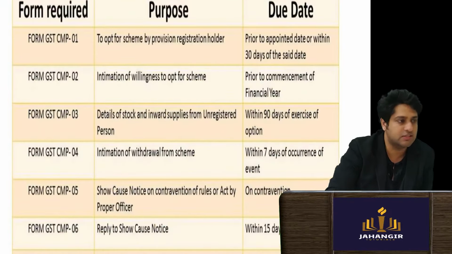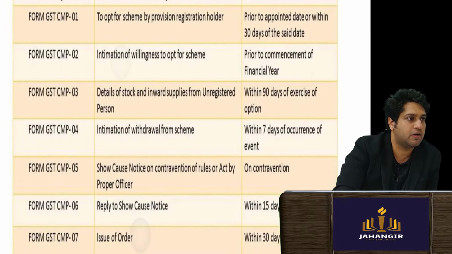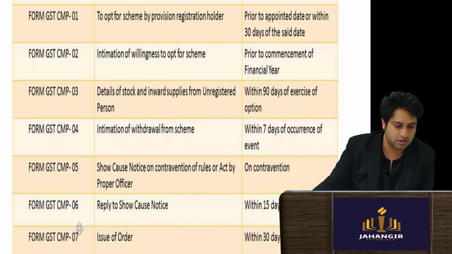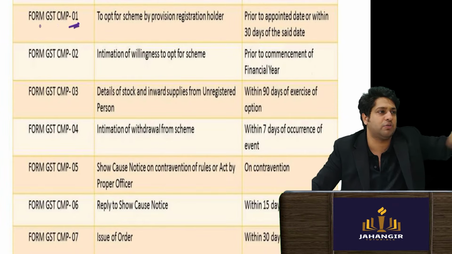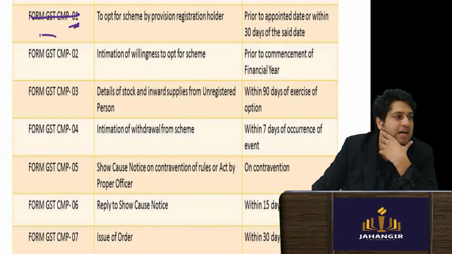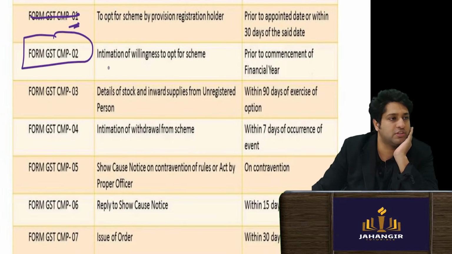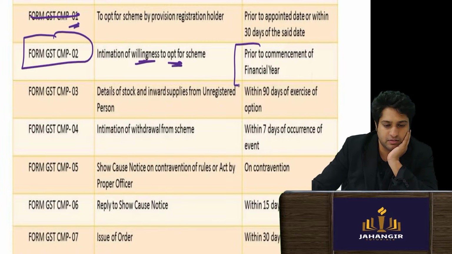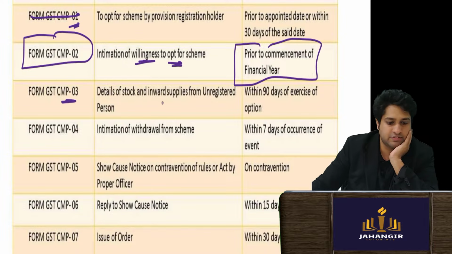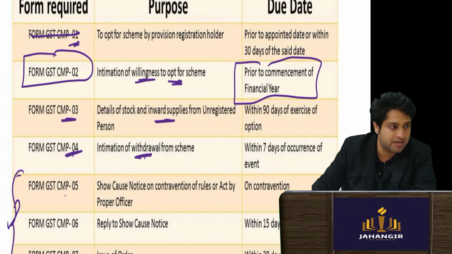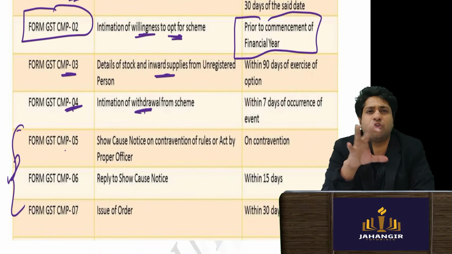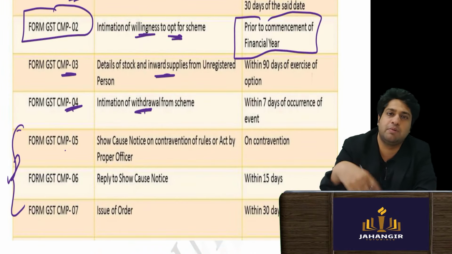And just one thing is the forms, the GST forms. Now from here, this is for the old dealers, like when the 2017 Act was being passed, so we don't need to remember this. It starts from CMP 02. This is when you want to opt for the composition scheme in any year. This is when you have to give details of your purchases. This is when you want to withdraw from the scheme, and all this is penalty related, right? When you contravene, you get a show cause notice and then an order will be passed.